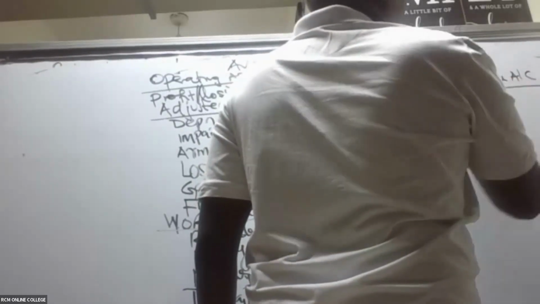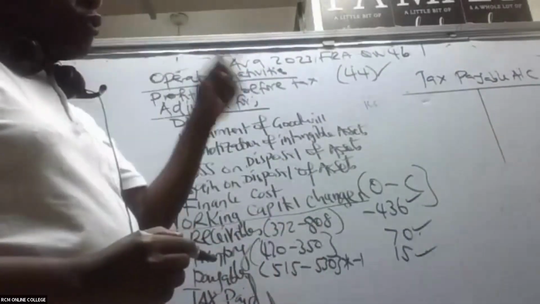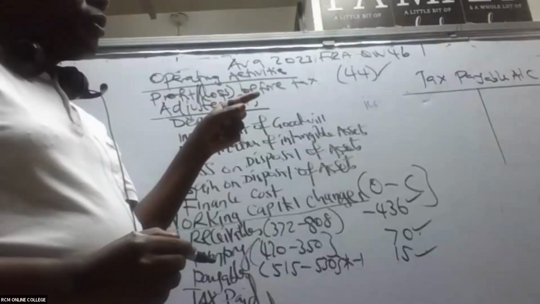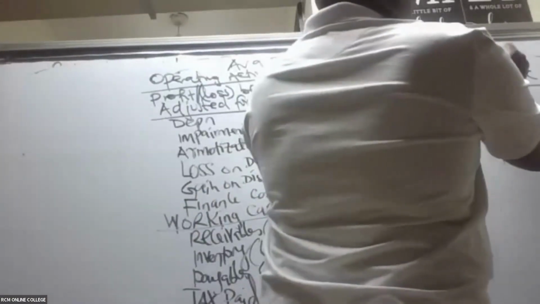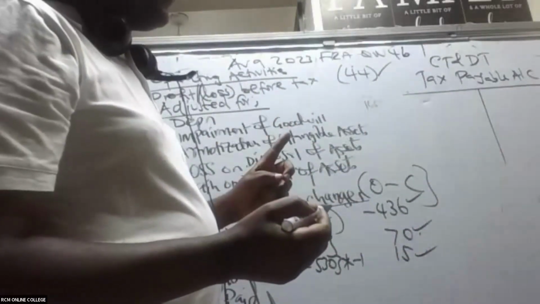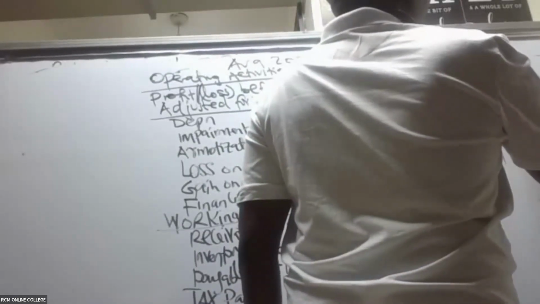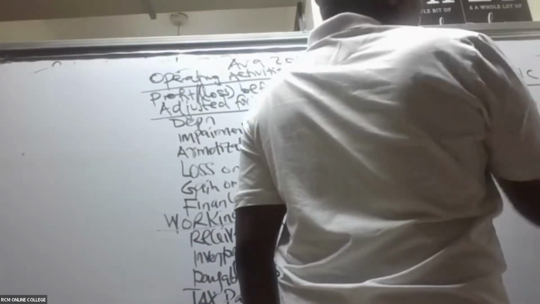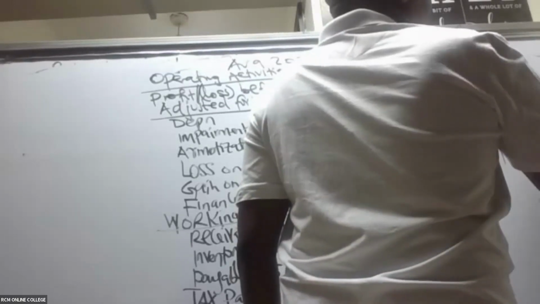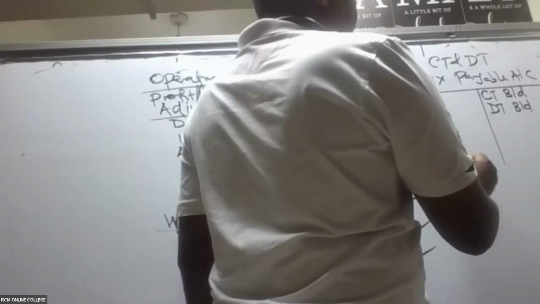Tax payable account. For the FRA student, of course, they will do a T account. BDA student, I don't like students doing T accounts, kwa BDA, no. So remember, for tax payable, we combine current tax and deferred tax. You'll be able to come and give us the current tax brought down, the deferred tax brought down, and then the current tax carried down and the deferred tax carried down.